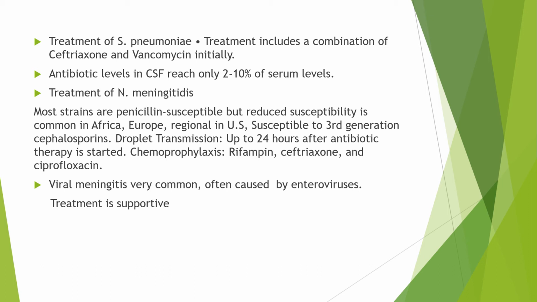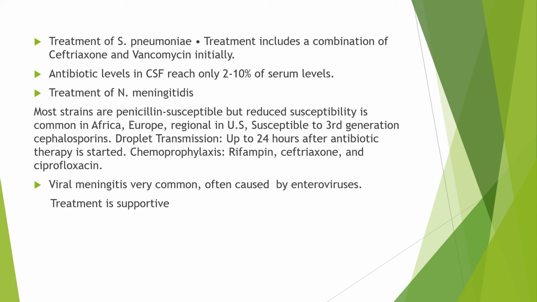But some strains of Streptococcus pneumoniae are resistant to cephalosporin. In this case, we have to give vancomycin initially, along with ceftriaxone, to cover both organisms, Neisseria meningitidis and Streptococcus pneumoniae. So ceftriaxone plus vancomycin should be started empirically in every patient in the adult age range.